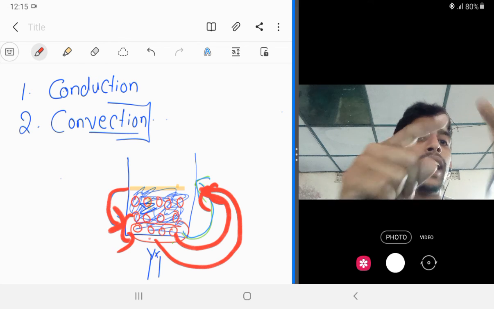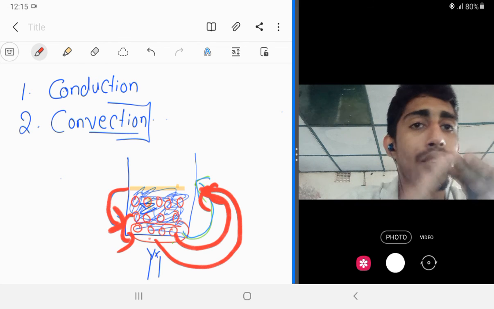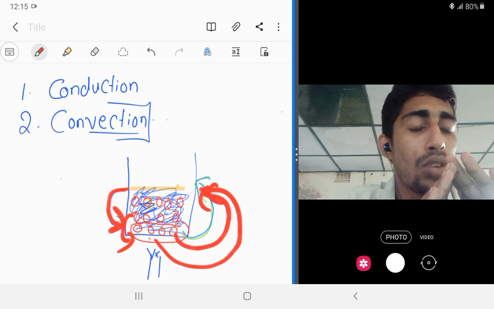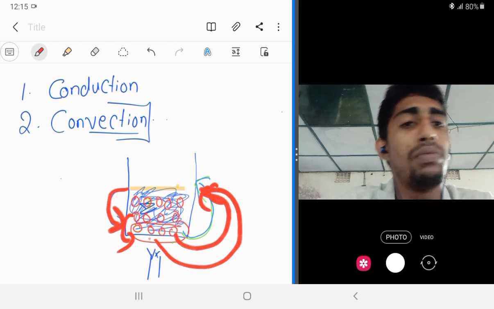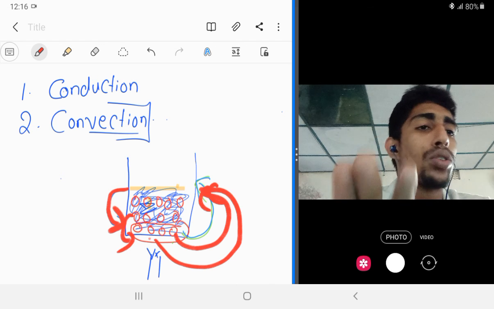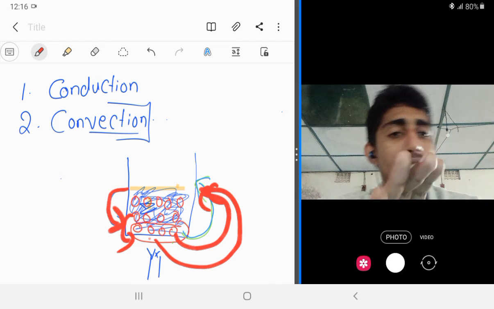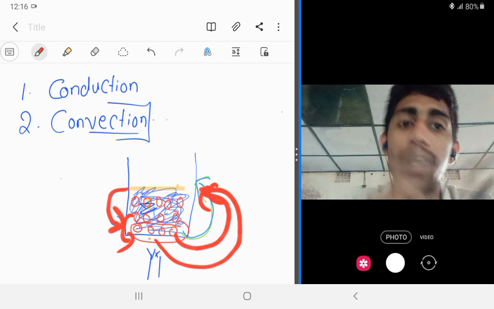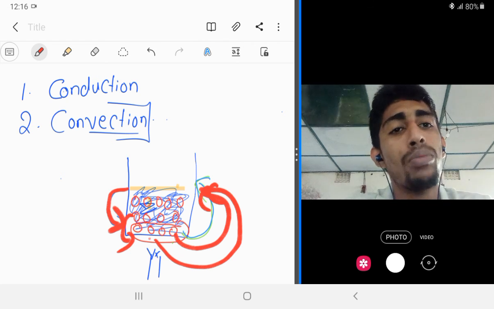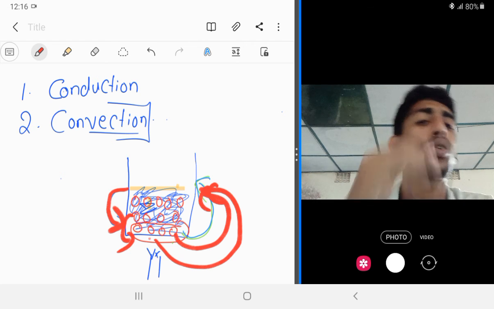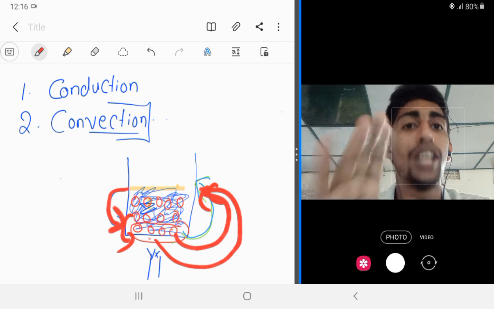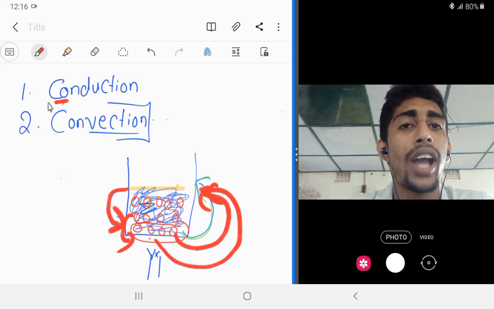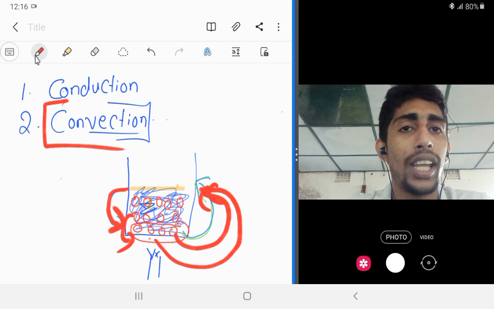So you have to remember that in convection, the molecules getting the energy go up, and the molecules that don't have sufficient energy come down. When they get energy, they also move up. This process will continue. This method of transfer of heat energy is known as convection.